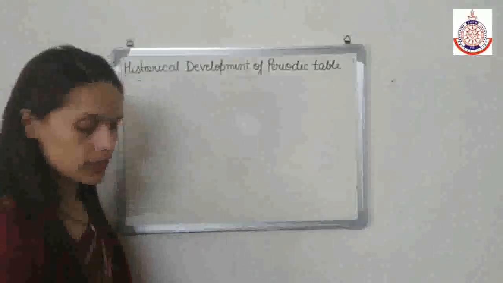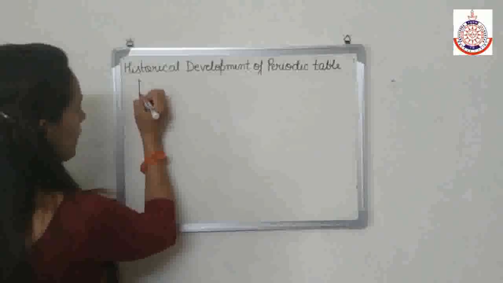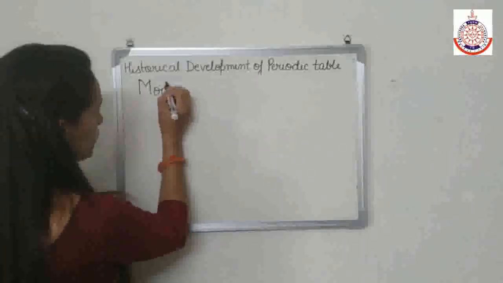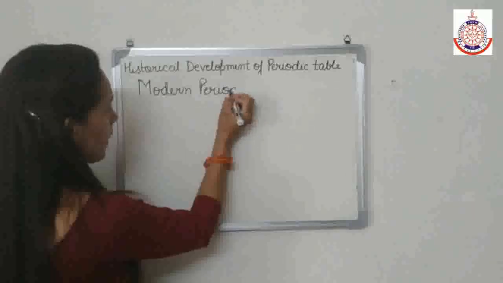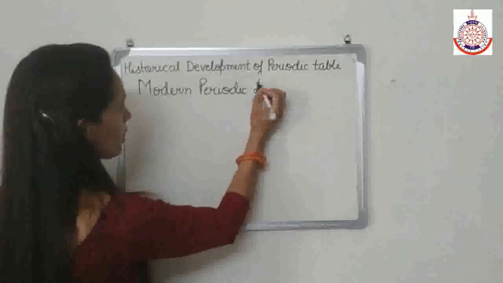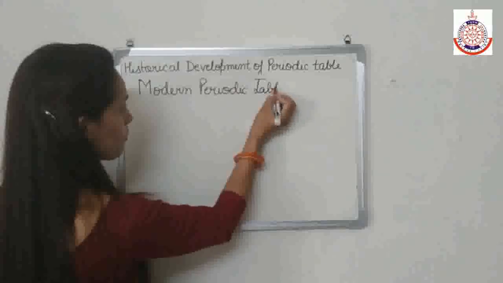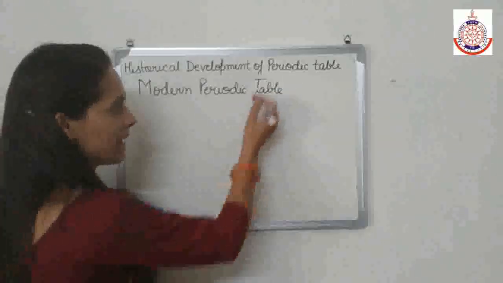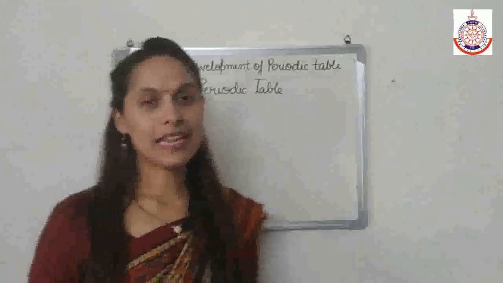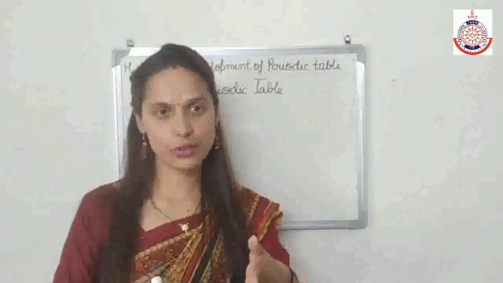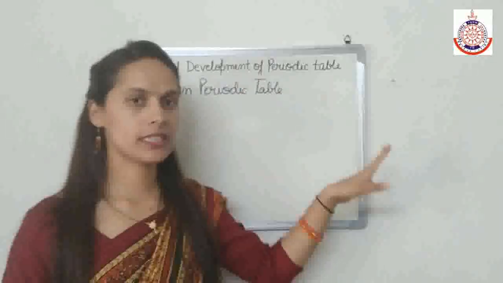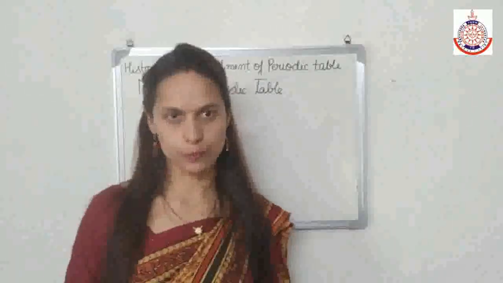In the modern periodic table, just like a table, we have both the vertical as well as the horizontal rows. Now, if we compare the modern periodic table with Mendeleev's periodic table, in Mendeleev's periodic table, the vertical rows are known as groups. In the modern periodic table, the vertical rows are also known as groups.